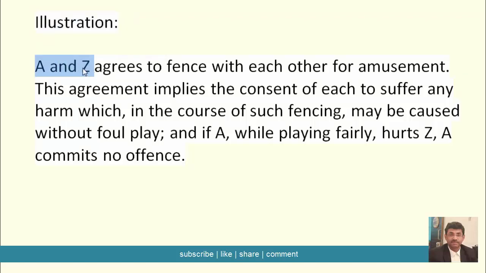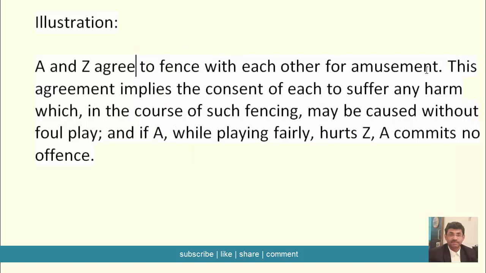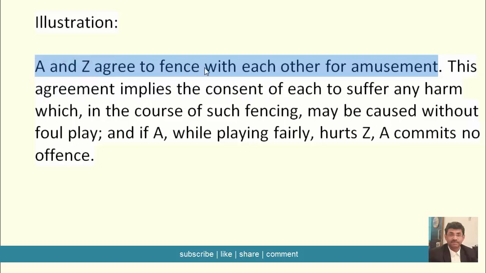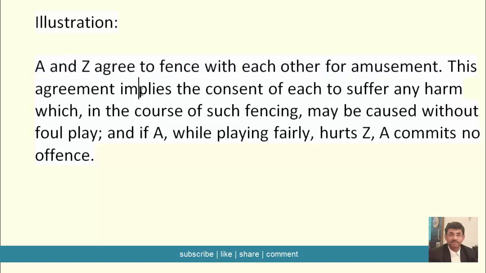A and Z, these two persons, agree to fence with each other for amusement. You know, fencing, the sport of fencing. So they agreed to play that sport with each other just for fun, just for amusement. Now see, this agreement to play this kind of sport for amusement contains within it an implied consent of each.